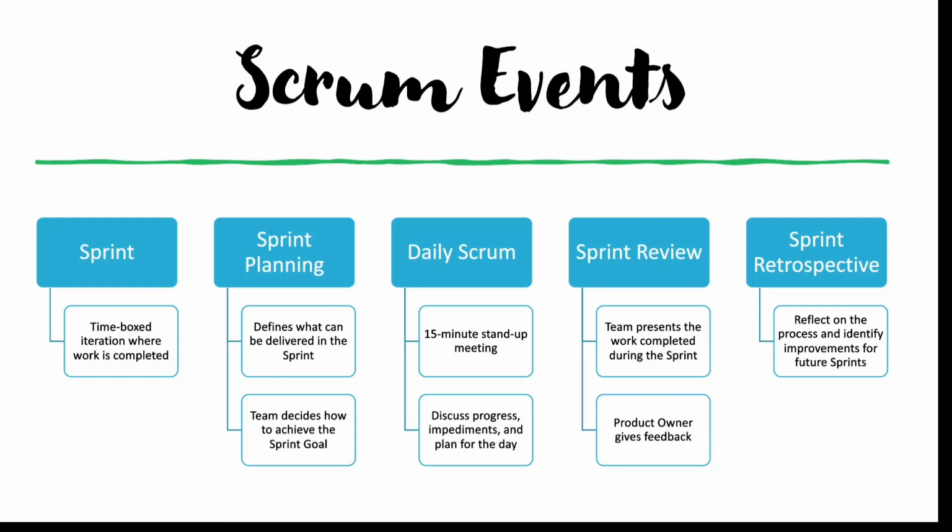Then we have the daily Scrum meeting. It is a 15-minute stand-up meeting, 15 to 20 minutes. Here all people discuss their progress and their planning for the day. And this daily Scrum meeting actually helps you, as a Scrum Master, to identify where hurdles will come, what hurdles this person is facing, or what the progress of our work is.